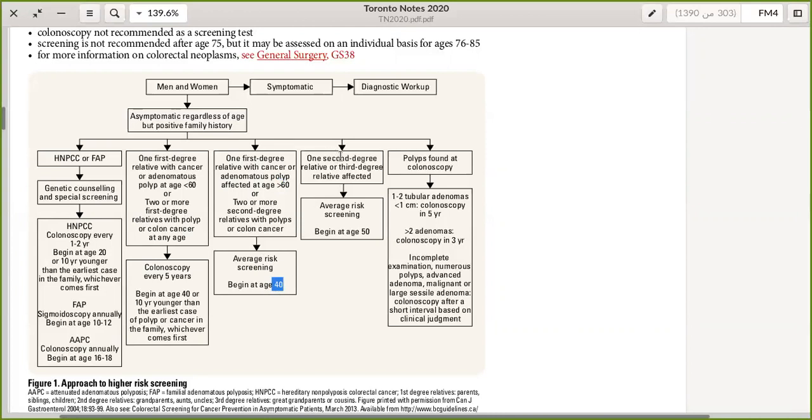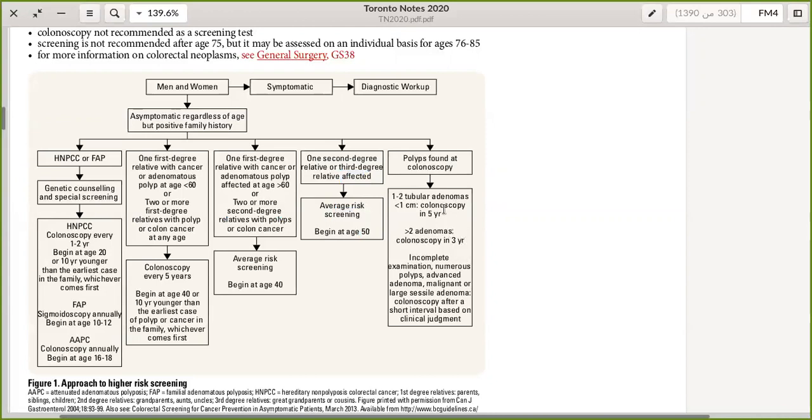One second, let's move forward. If the patient has one second degree relative, that's the cousin or the grandfather, grandmother, or a third degree relative affected, that means average risk screening, so we will do fecal occult blood testing or sigmoidoscopy, and it will begin at age 50.